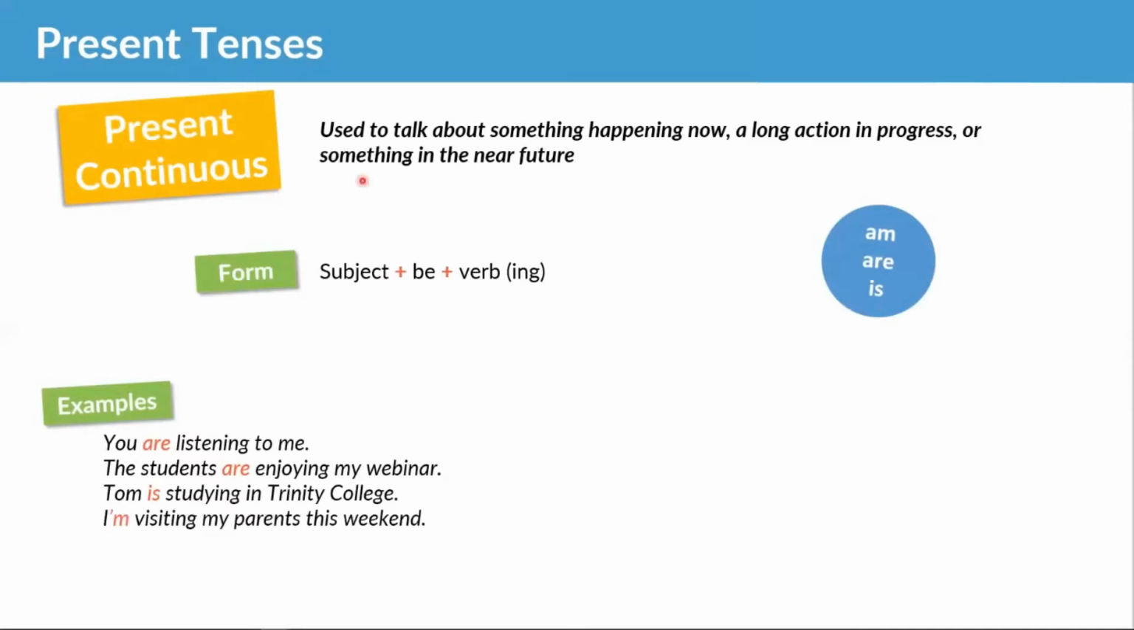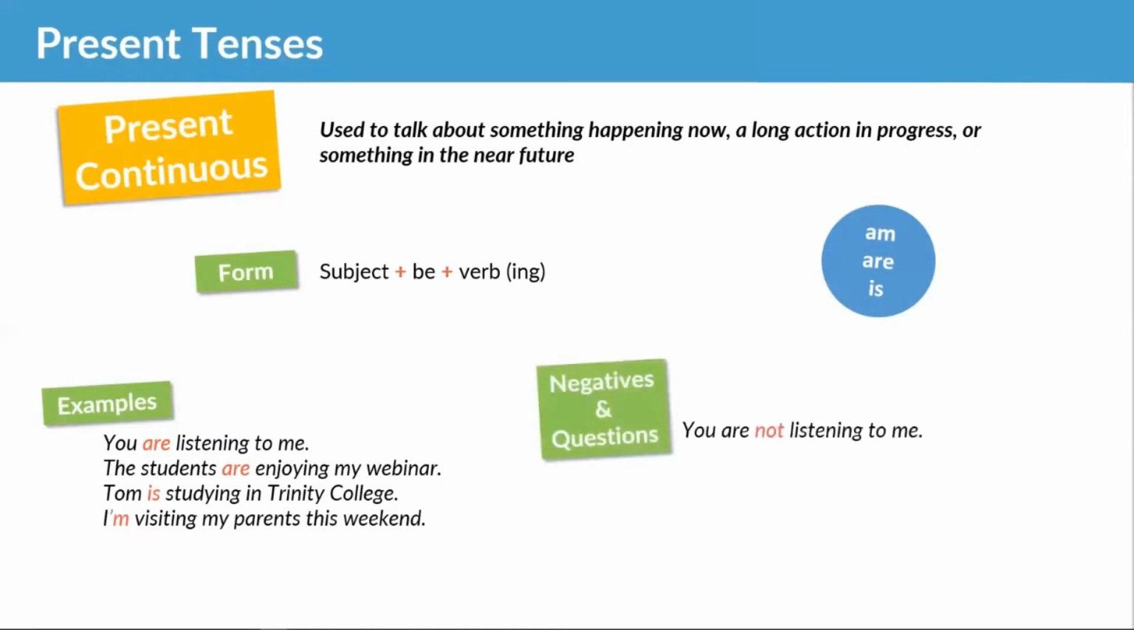Something in the near future. I'm visiting my parents this weekend. And we will look at the future tenses more in lesson 5. Now let's look at the negatives and questions.